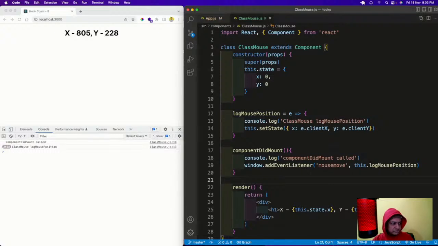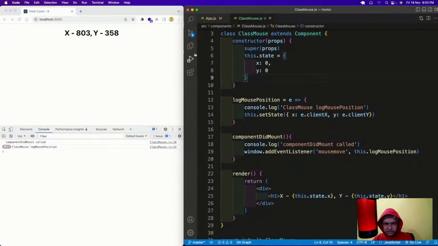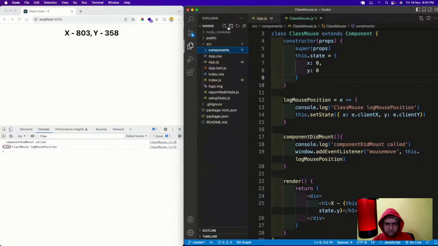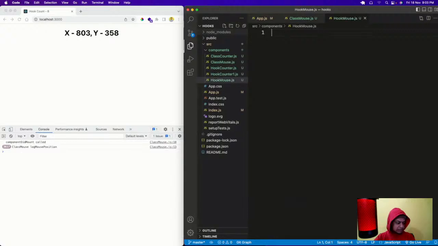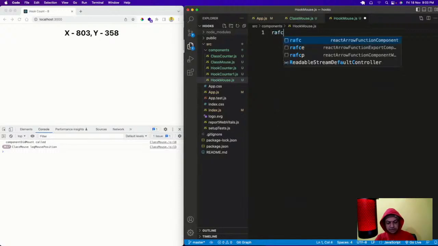So we will go here and create a new file, HookMouse.js, and then RAFCE.